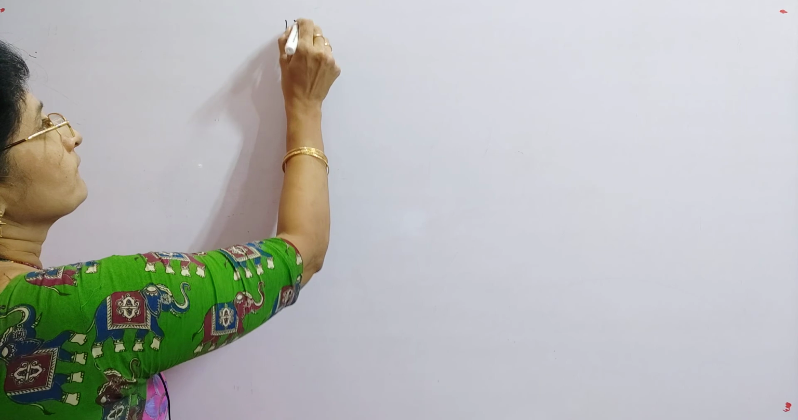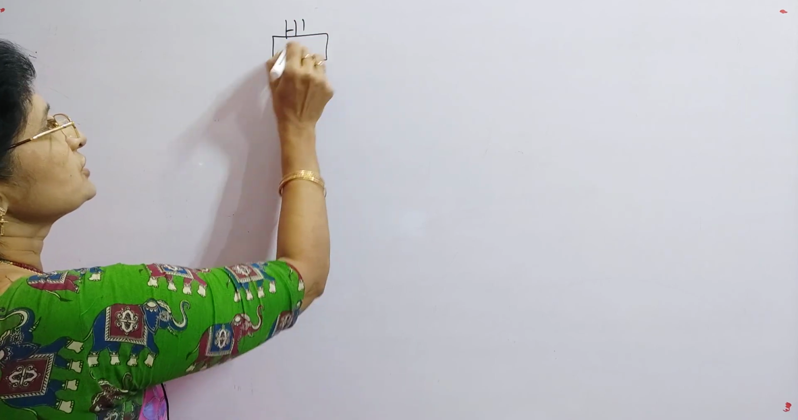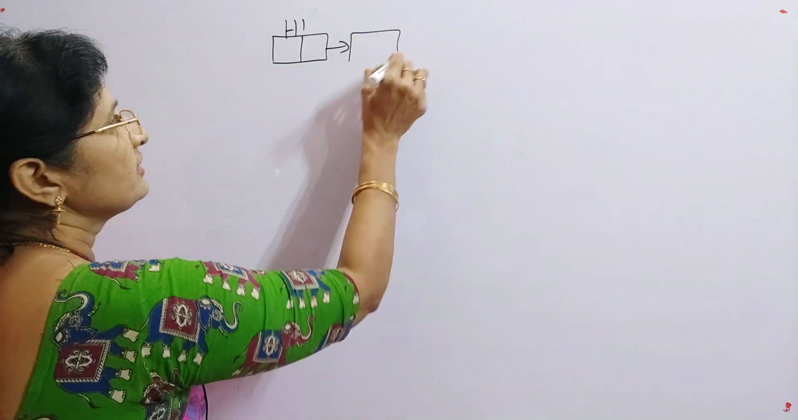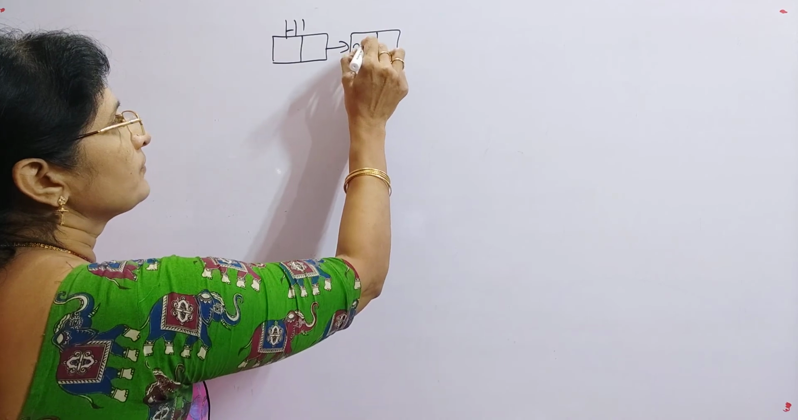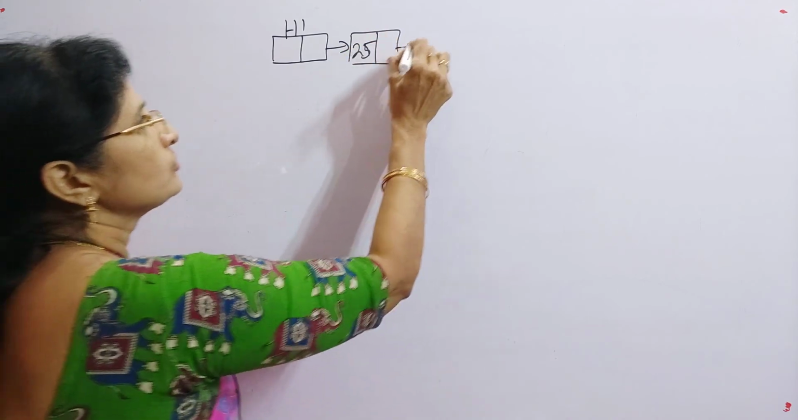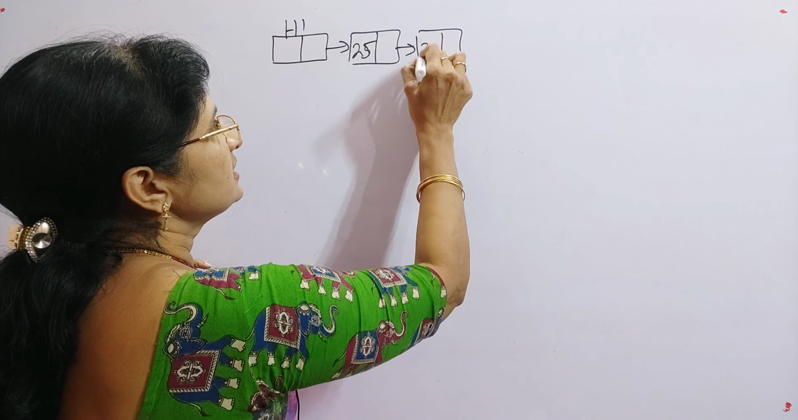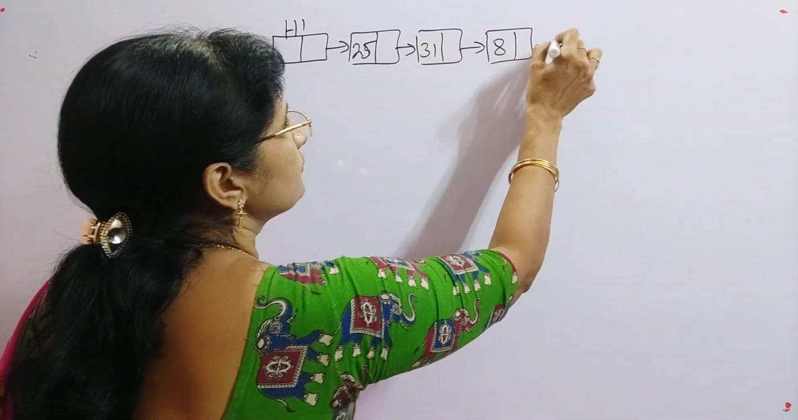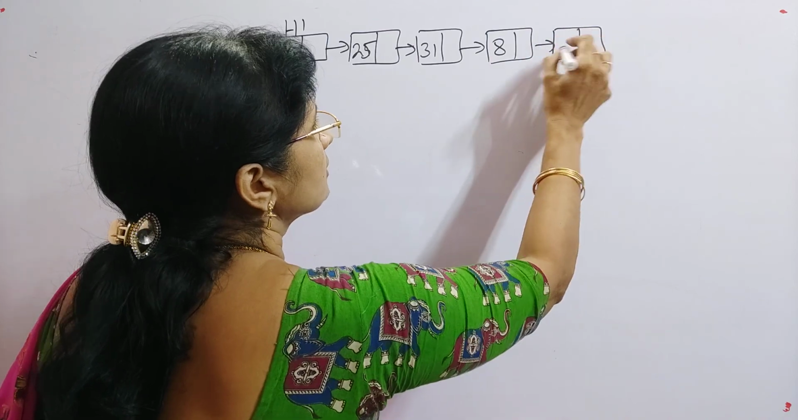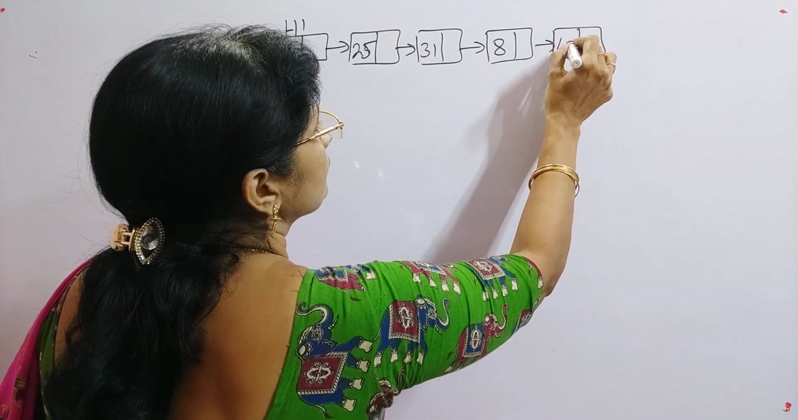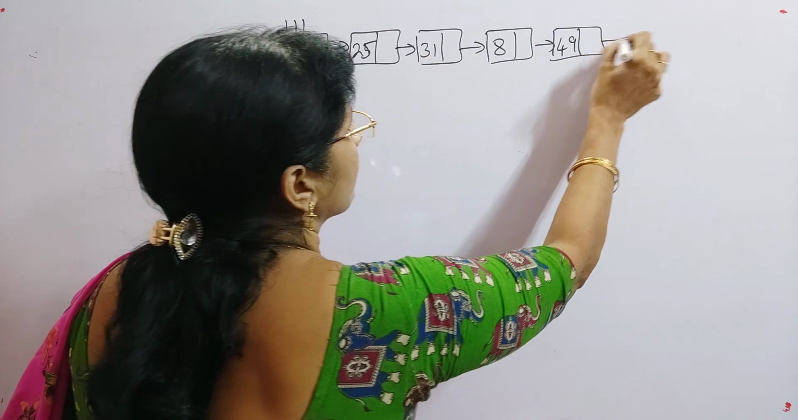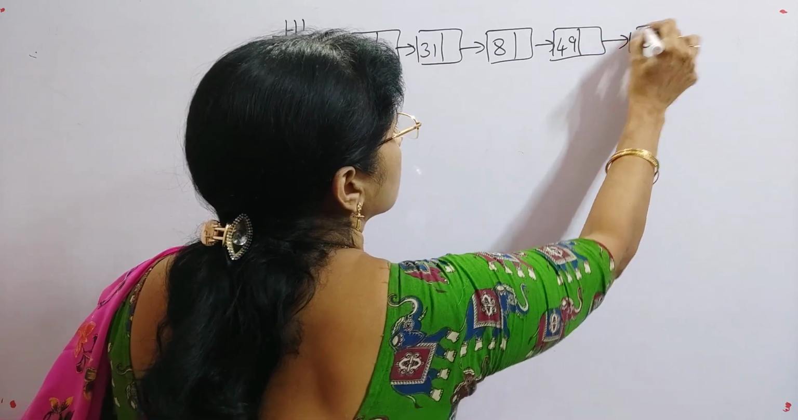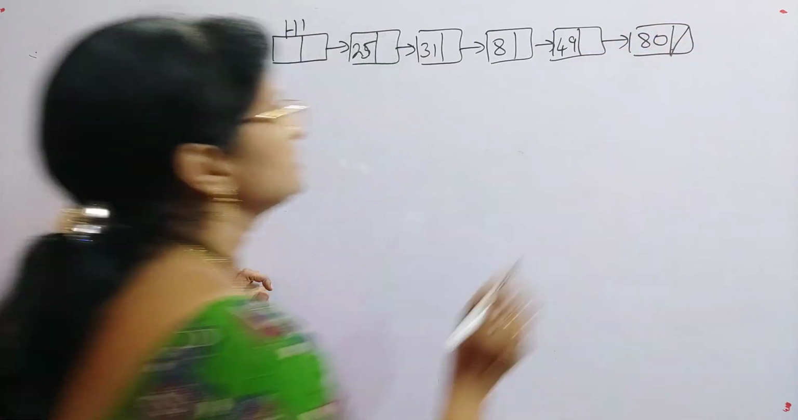H1 is the first list header and I am giving some values, some 25. Suppose assume that these are not sorted. So you can use in any way. If you want sorted, you can use sorted, something like that. So this is the first list.